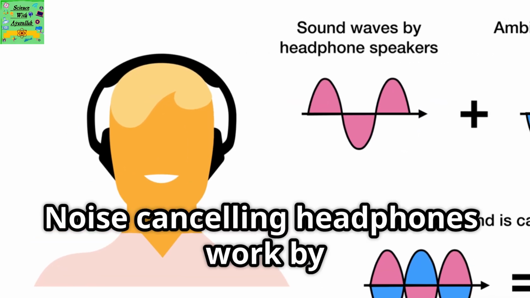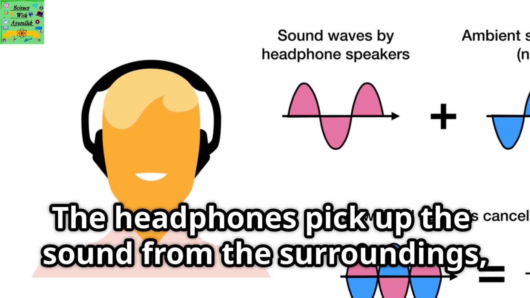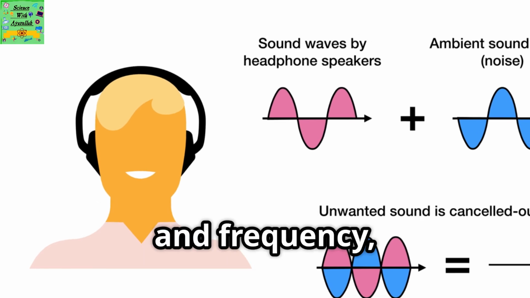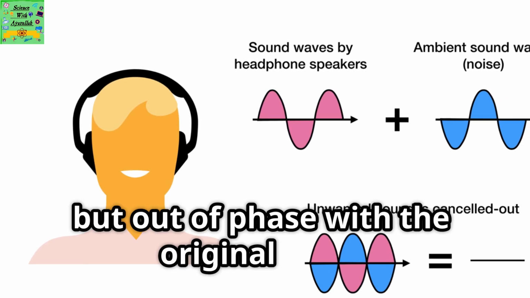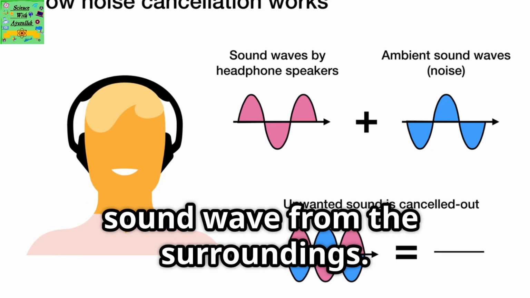Noise-canceling headphones work by making sound waves cancel. The headphones pick up the sound from the surroundings, then analyze the sound wave and create another sound wave with the same amplitude and frequency, but out of phase with the original wave. This new sound wave is used to cancel the sound wave from the surroundings.